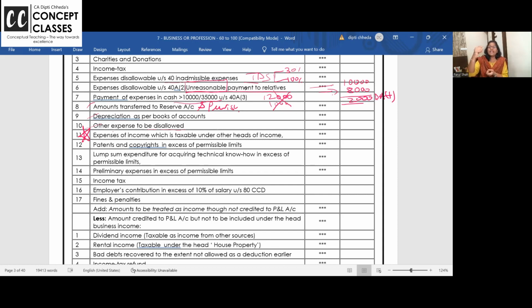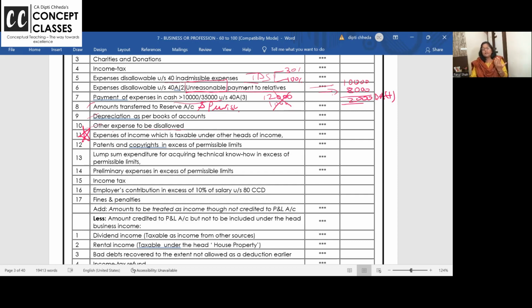And my accountant wrote municipal tax debit to bank and municipal tax is put in my P&L account. Ma'am, this municipal tax is deducted in second head. Can I deduct it here also? Answer is no. So any expenses related to income which is related to other heads of income, add back. Add back. Clear?